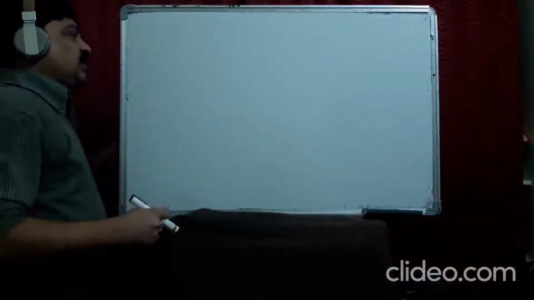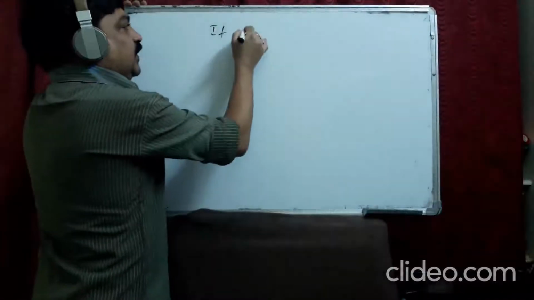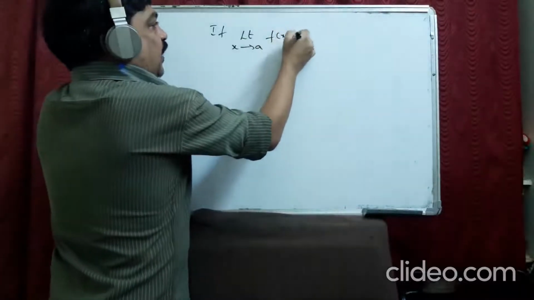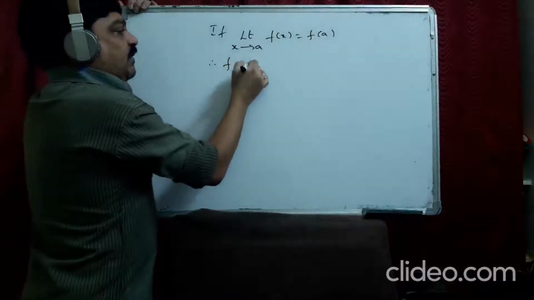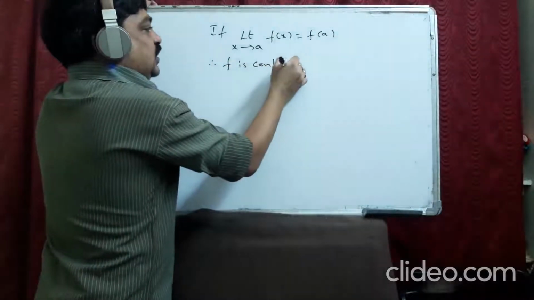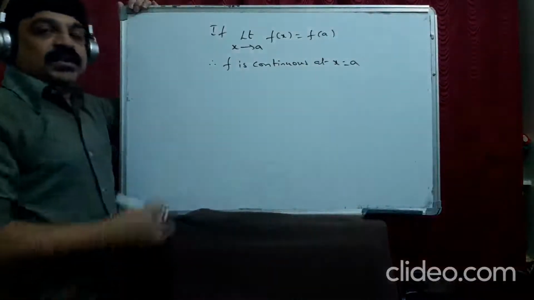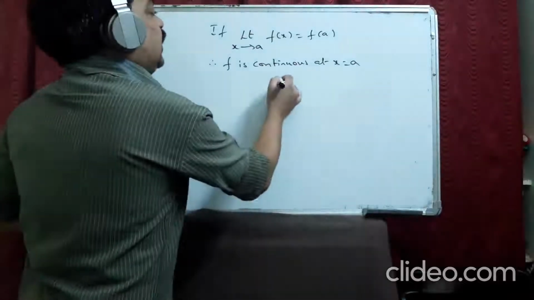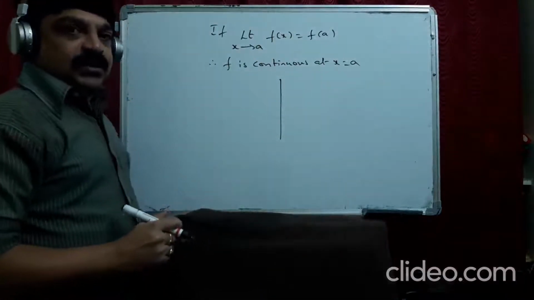First of all, the definition of continuity. What is continuity actually? If limit x tends to a, f of x is equal to f of a, then we can say that f is continuous at x equal to a. This should happen. And if it is not happening, then we can call it discontinuous.